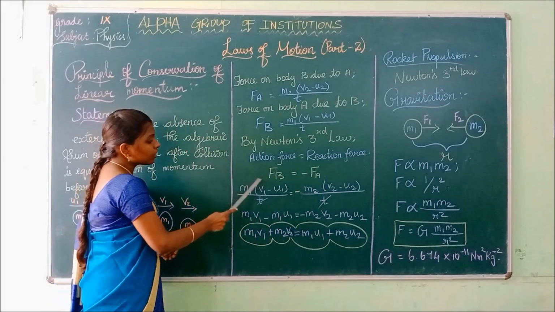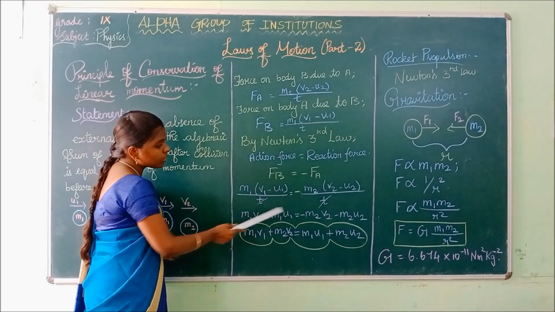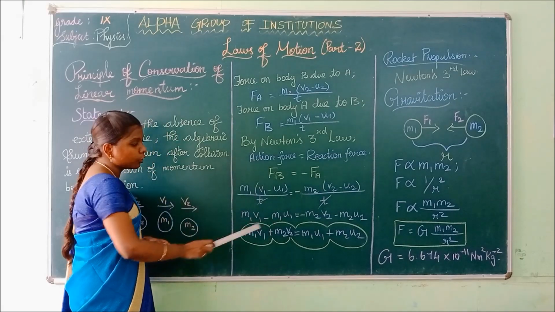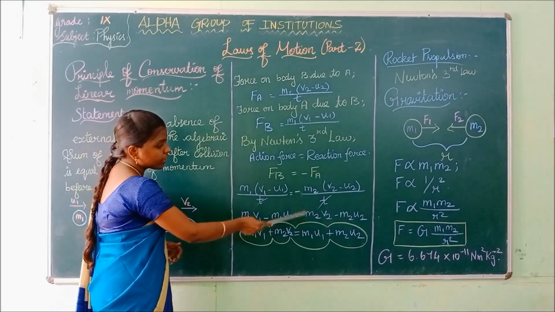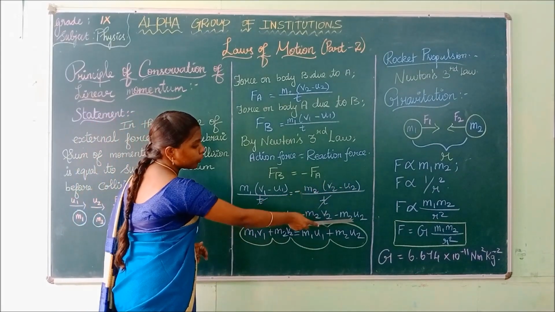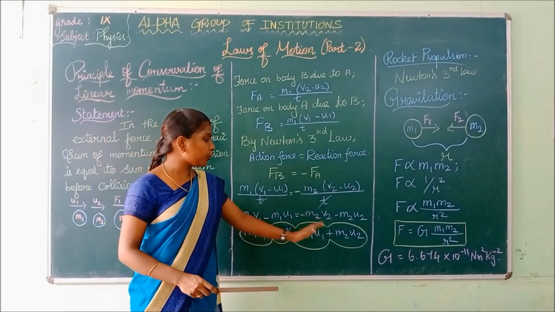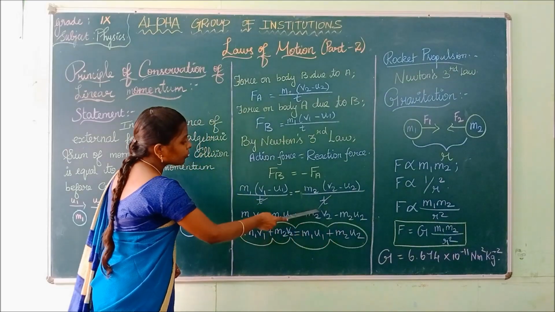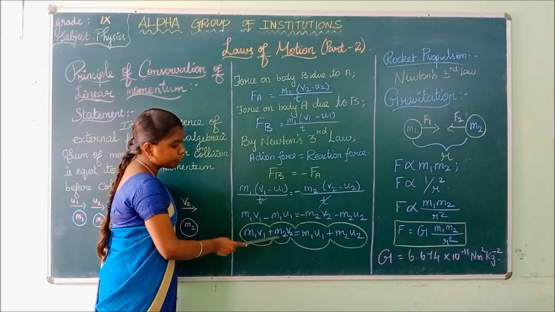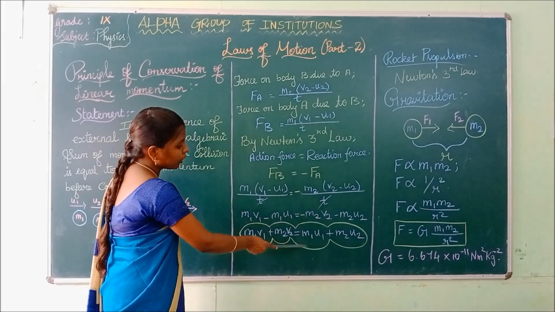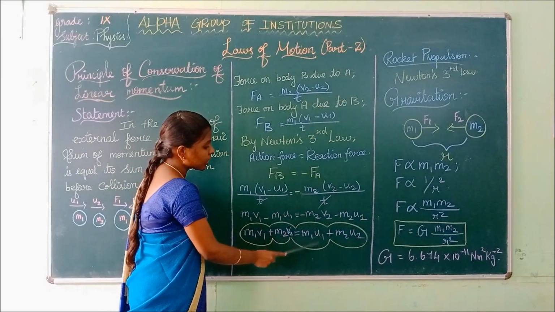Now multiply the mass into the bracket. The t is common on both sides, so it gets cancelled. M1 V1 minus M1 U1 is equal to minus (M2 V2 minus M2 U2). Now take V1 and V2 to the same side, and U1 and U2 to the same side. If this negative sign comes to this side, it becomes positive. So M1 V1 plus M2 V2 is equal to M1 U1 plus M2 U2.